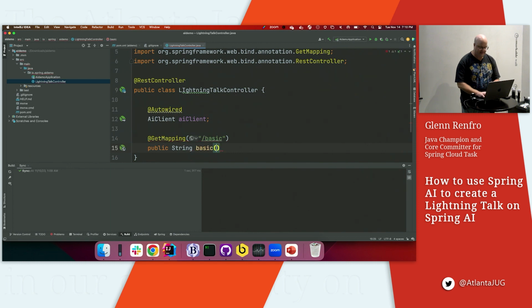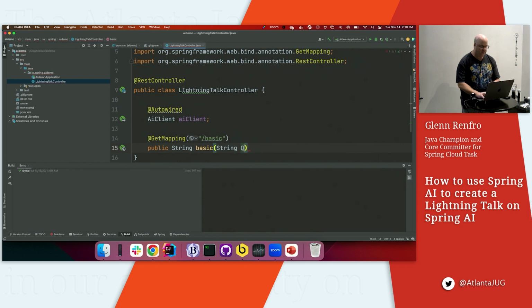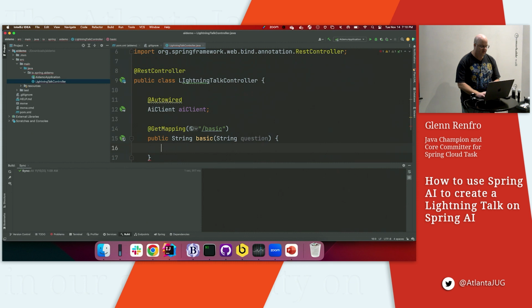And then we're going to pass in a String question. And we're going to do this. First thing I want to do is get just a System.out so we can see something that's actually doing some work. Answer.